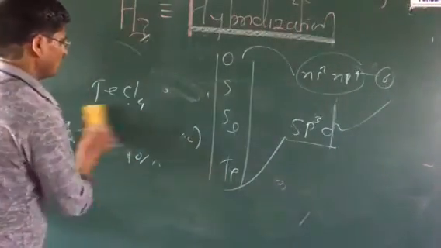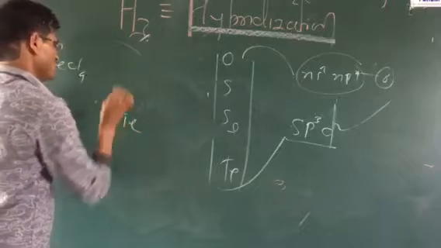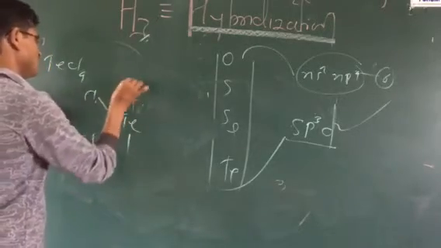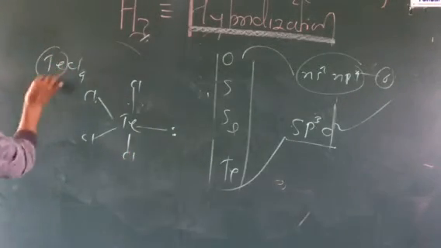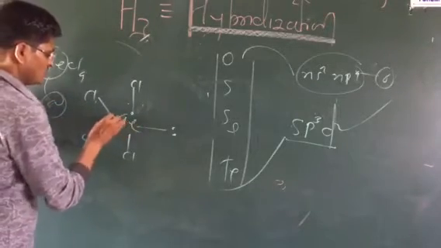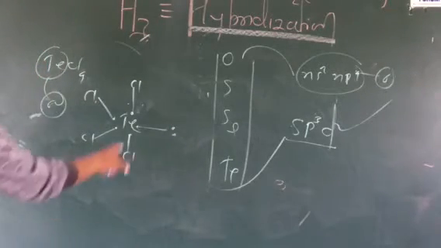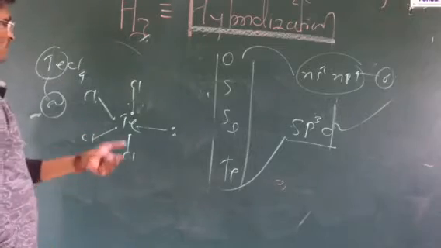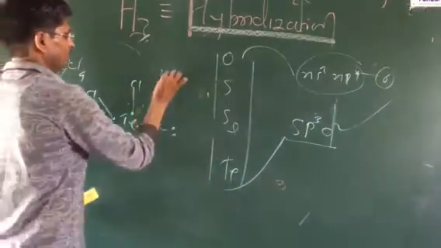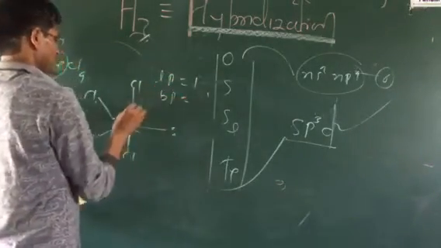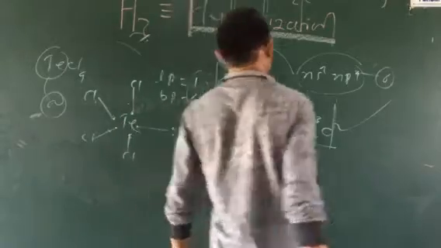So what is the shape of the molecule? I am writing TeCl4. This is one of the chlorine atoms, and this is the lone pair of electrons. Tellurium has 6 electrons: 1, 2, 3, 4, 5, 6 and 7. TeCl4 has 4 chlorines. Tellurium has 6 electrons, 1, 2, 3, 4, 5 and 6, correct. Okay, so how many lone pairs are here? 1. How many bond pairs? 1, 2, 3, 4. 4 bond pairs plus 1 lone pair is 5. So that 5 is nothing but sp3d hybridization.